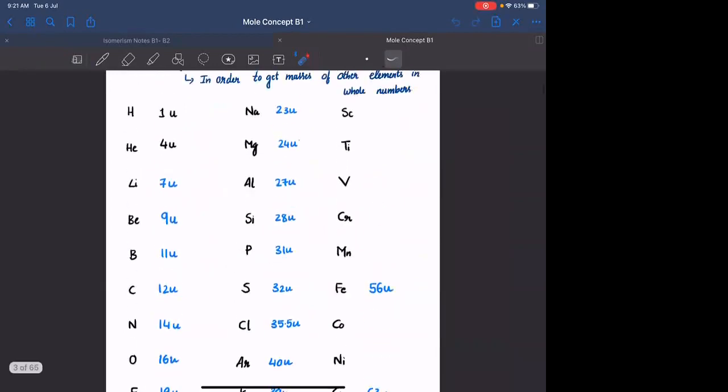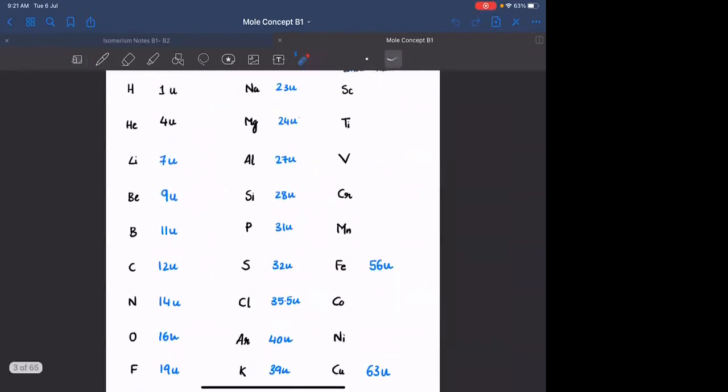Definitely, you need to remember atomic masses of 1 to 20 elements. यहाँ पे आपको list दिया है. Hydrogen is 1 AMU, helium is 4 AMU, lithium is 7 AMU, beryllium is 9 AMU. These atomic masses can also be treated as their mass numbers. हाइड्रोजन का मास नंबर 1 है, हीलियम का मास नंबर 4 है.